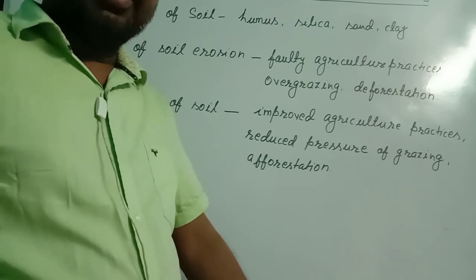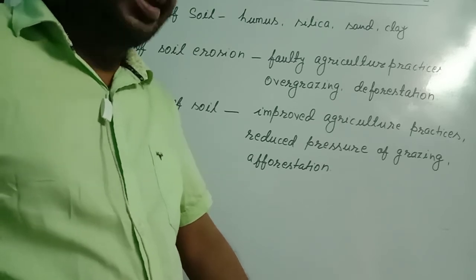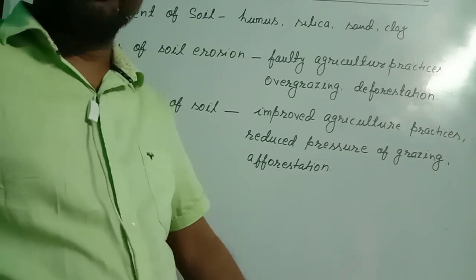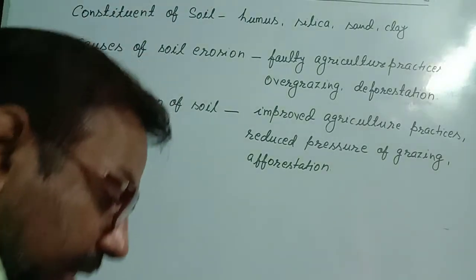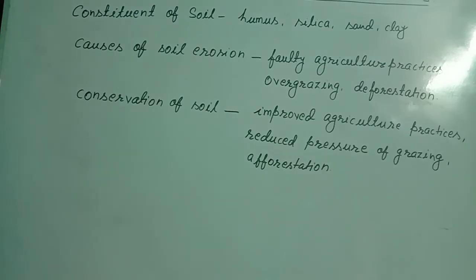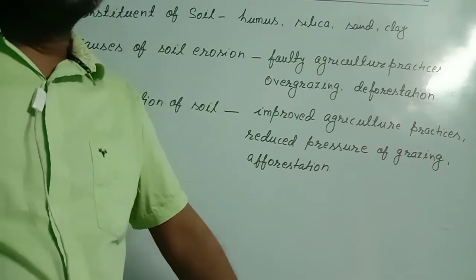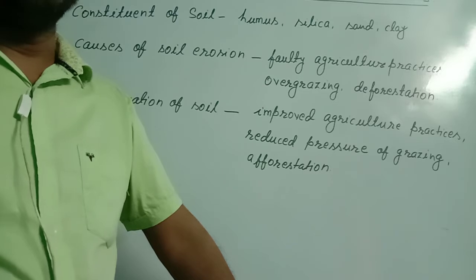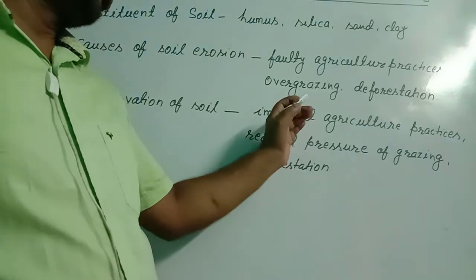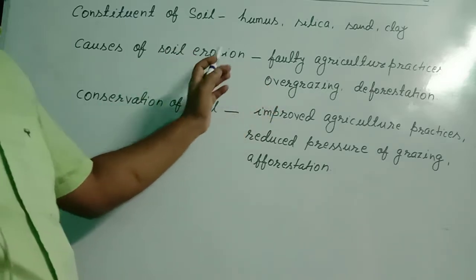Overgrazing means grazing of grass or plants again and again in the same field. So what happens? The grasses and the plants are uprooted, making the soil loose, and that loose soil is eroded easily by moving water or by moving wind. So this also leads to soil erosion.